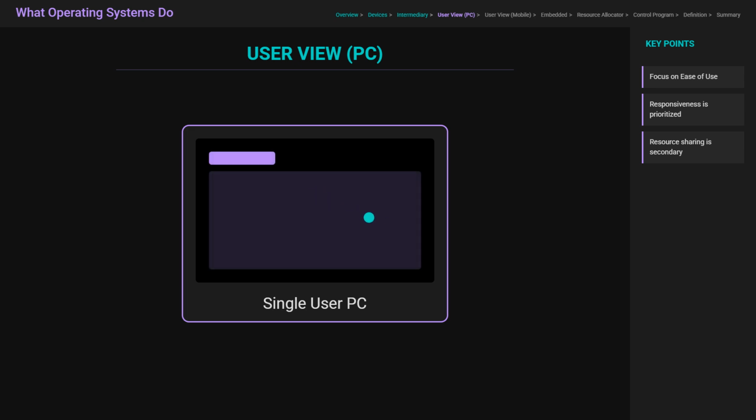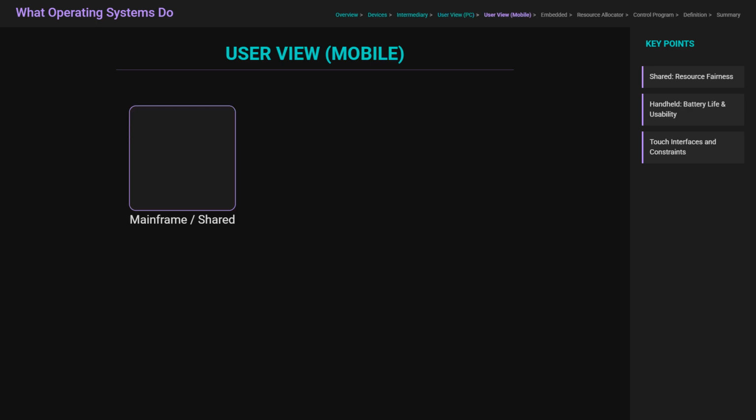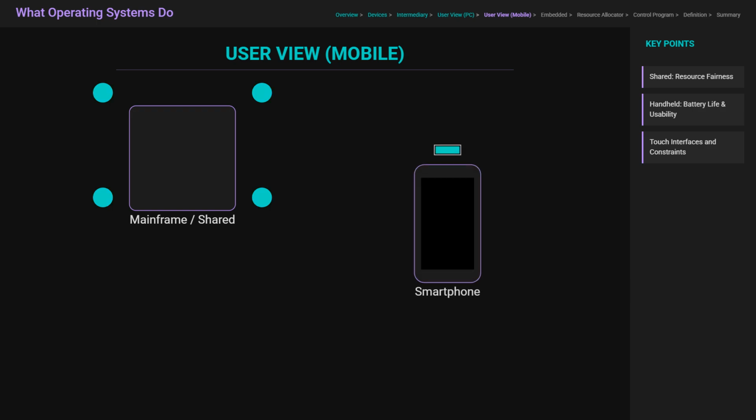Let's start by looking at the user view of an operating system, which varies based on the environment. For personal computers, the OS is designed primarily for ease of use. In this context, resource utilization, how hardware and software are shared, is less of a priority than a smooth, responsive user experience. In contrast, shared systems like mainframes and mini-computers involve many users connected to a single, powerful computer. Here, the OS ensures that the system remains responsive for everyone and that no single user monopolizes the resources.